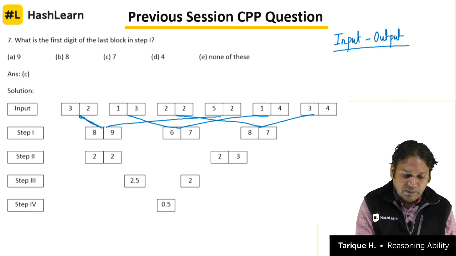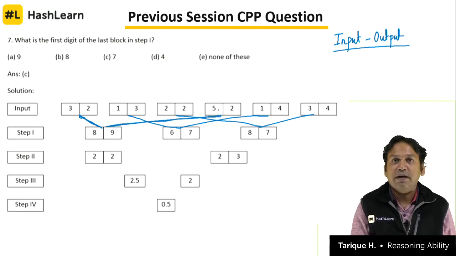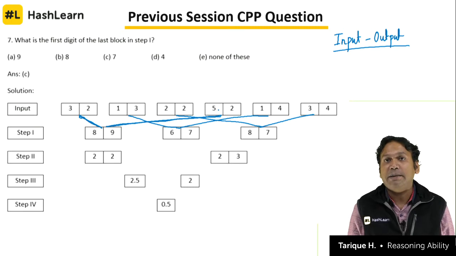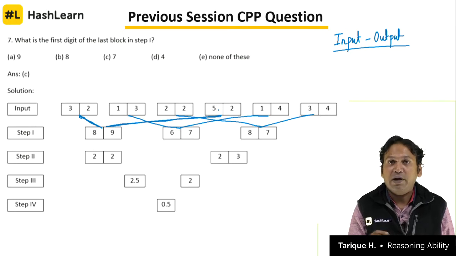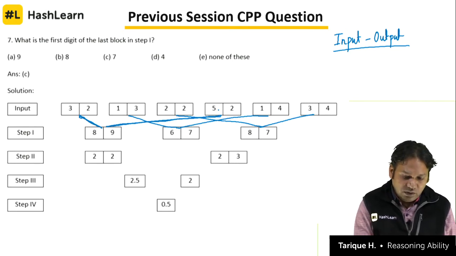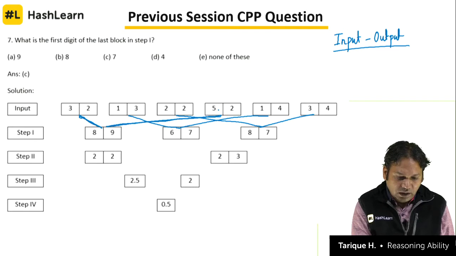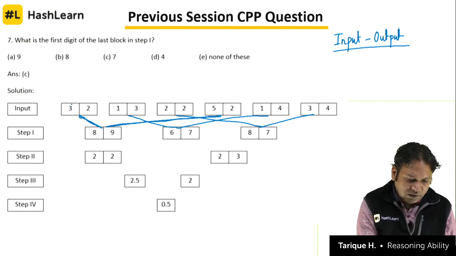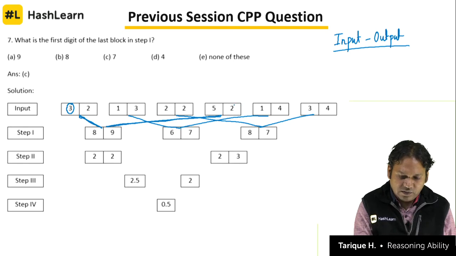Ideally in the question it will be told very clearly that to obtain the digits or numbers in step 1, every digit of every block of the input has been used, right? You see here, first digit of the first block is 3 and the last digit of the 4th block is 2.